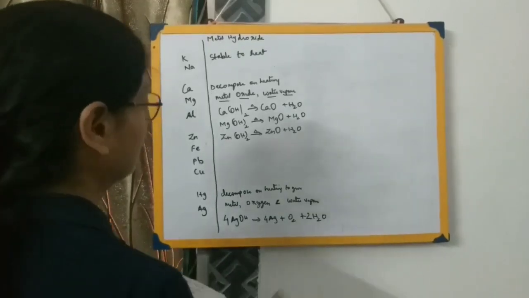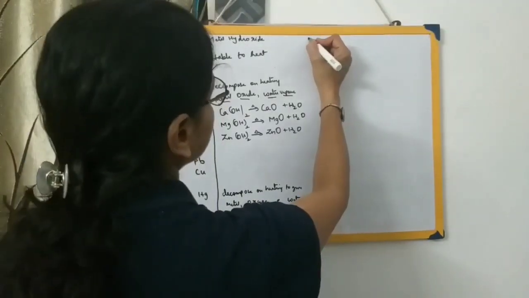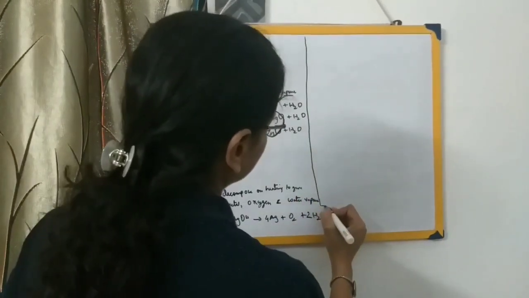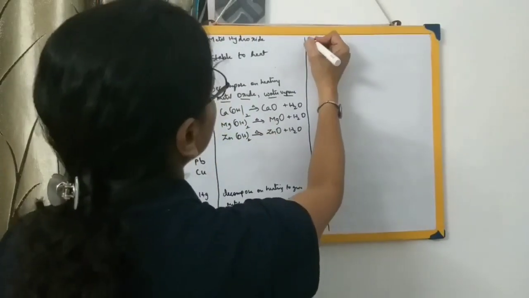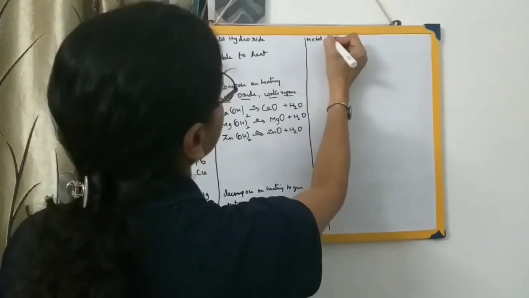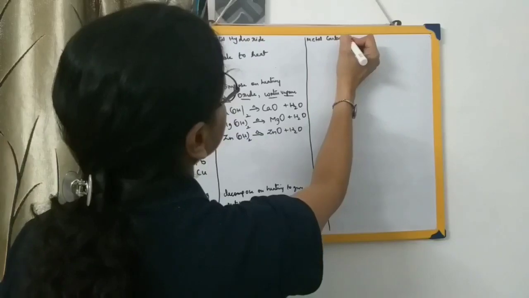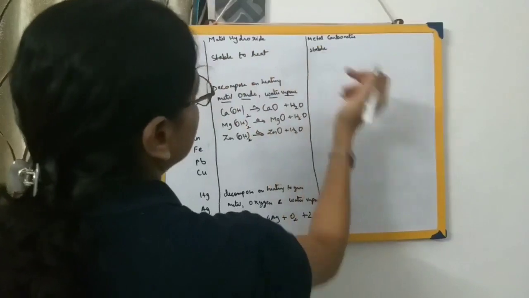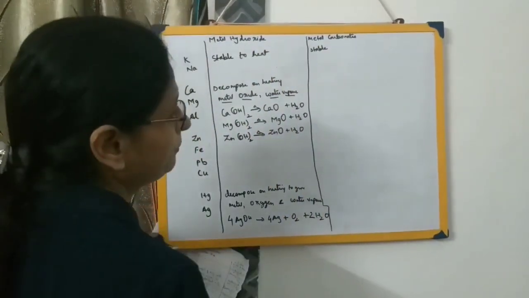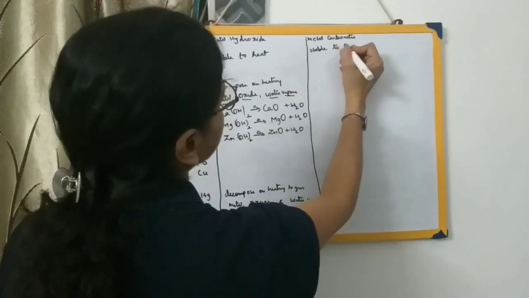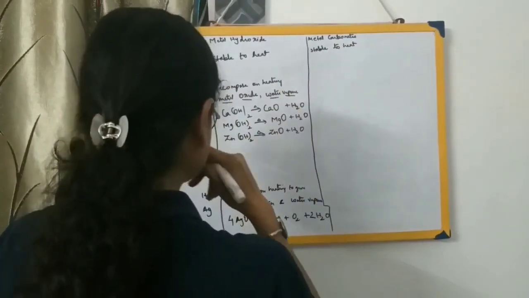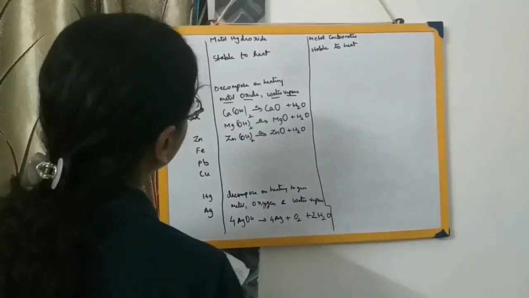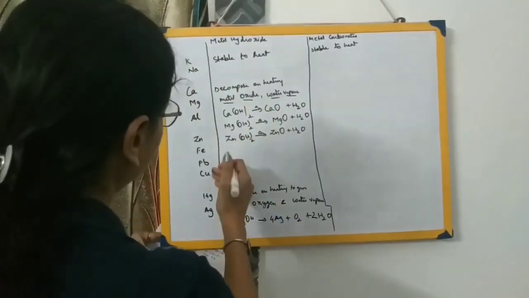Next we have the metal carbonates. I don't have sufficient space, but let me try over here. So metal carbonates. Again, sodium carbonate and potassium carbonate are stable to heat. No reaction will take place with them. Next we see calcium carbonate, magnesium carbonate, aluminium carbonate and so on, that is from calcium to copper.